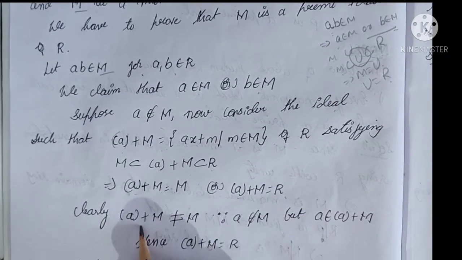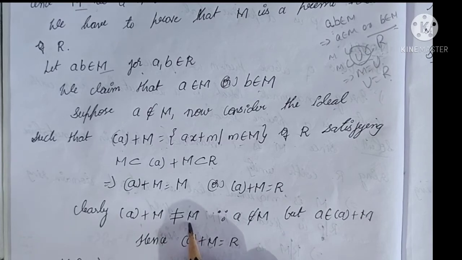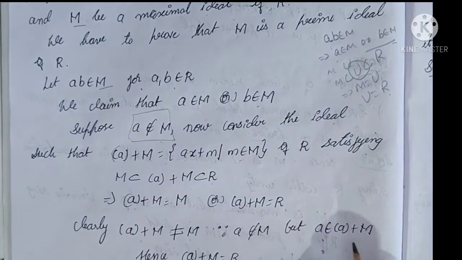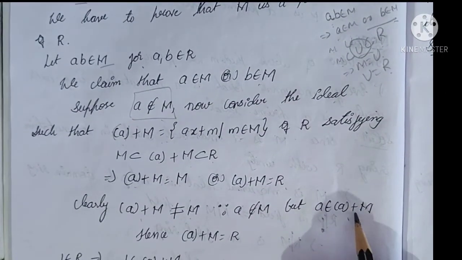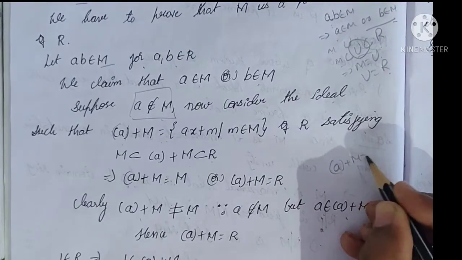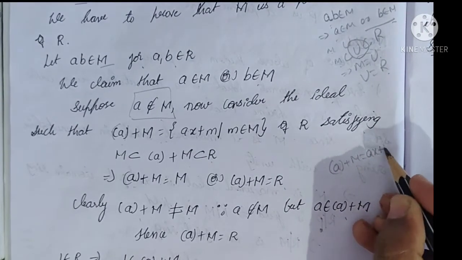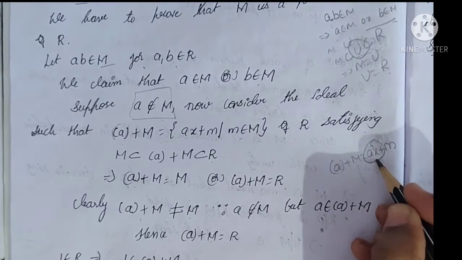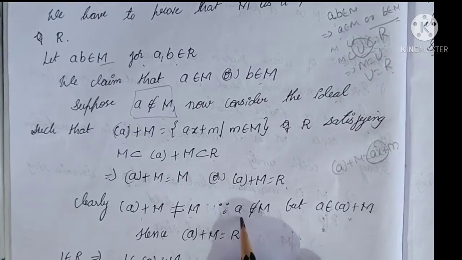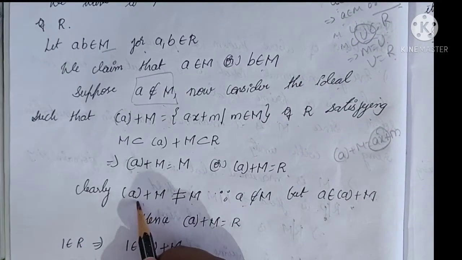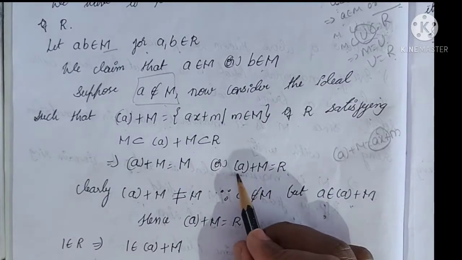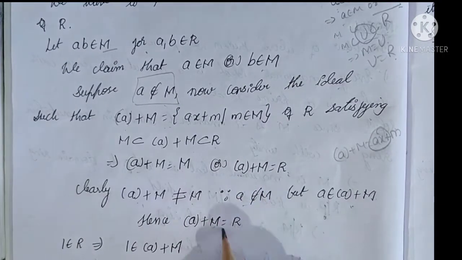Clearly, ⟨a, M⟩ is not equal to M, because here I have considered a does not belong to M, but a belongs to ⟨a, M⟩, because ⟨a, M⟩ is of the form ax + m. Here it contains the element a, so a belongs to ⟨a, M⟩, but a does not belong to M. Therefore ⟨a, M⟩ is not equal to M. Hence ⟨a, M⟩ = R.